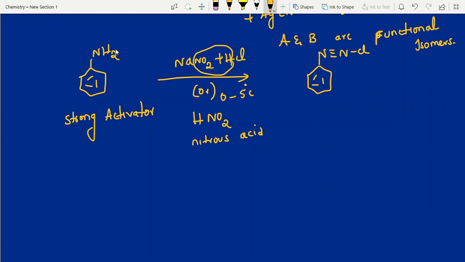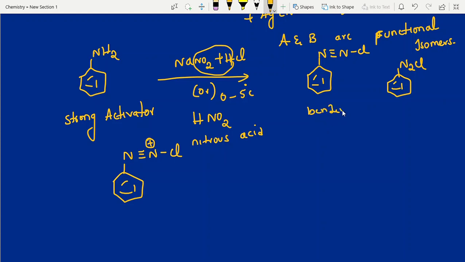See, this Cl, this Cl. Okay, this nitrogen, N triple bond NCl, and byproducts you can write H2O. You don't need other byproducts, N triple bond NCl. See, I am writing a little more clearly here. Benzene diazonium salt, N triple bond NCl. Nitrogen has 4 bonds, meaning it has already donated electrons to someone. So you can write simply N2Cl, benzene diazonium chloride.